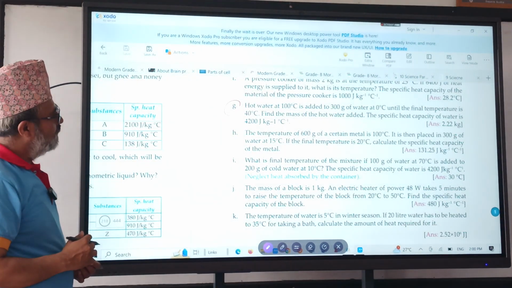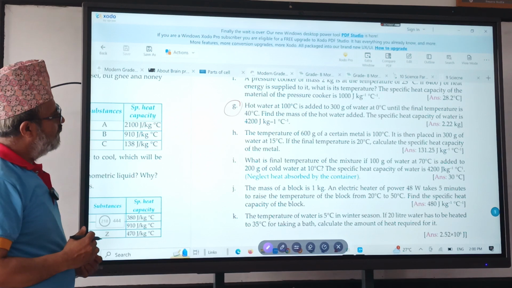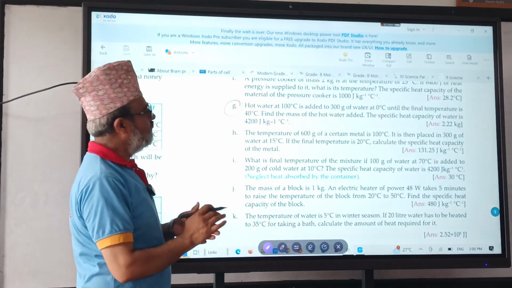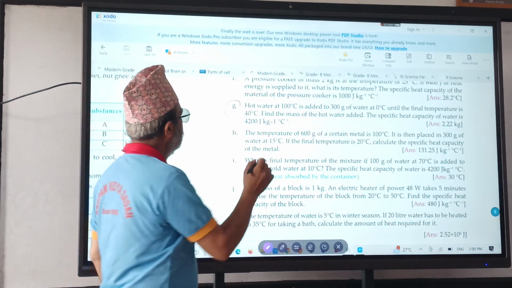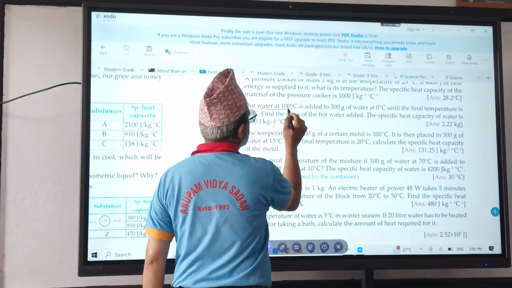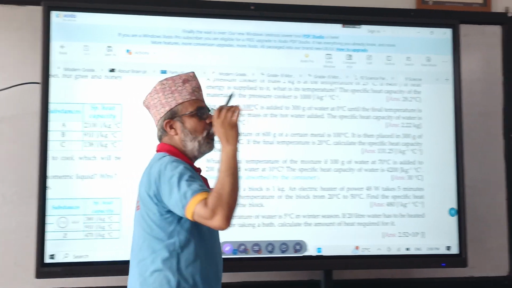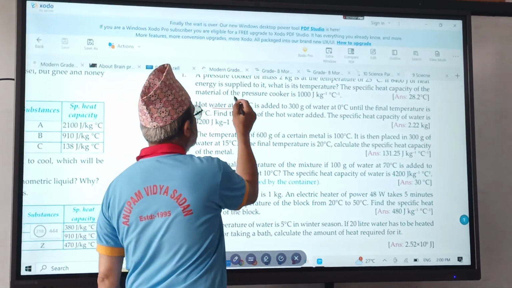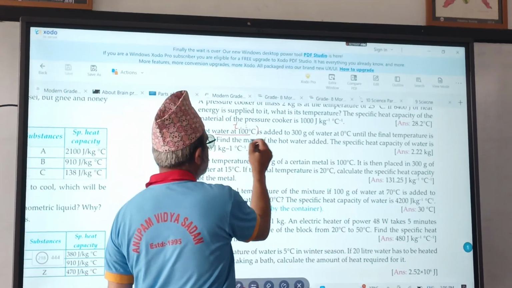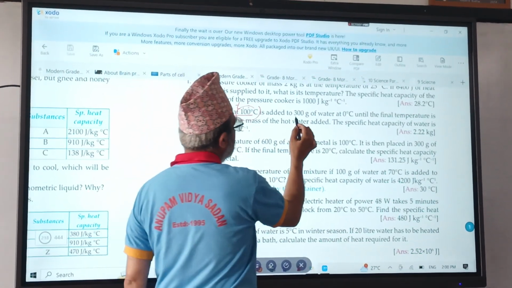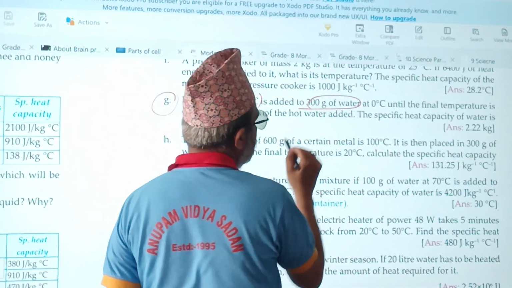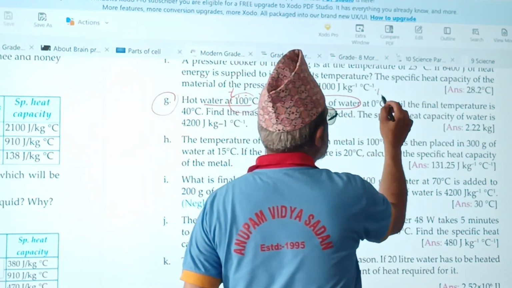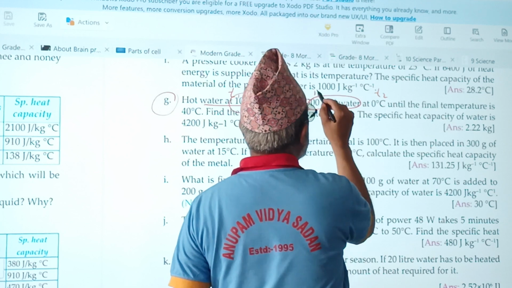Find the mass of the hot water. The specific heat capacity of water is 4200 joule per kg per degree centigrade. Here, hot water is at 100 degrees centigrade. Whenever a hot body comes, the temperature is T1. So T1 is 100 degrees centigrade. There are 300 gram of water at 0 degree centigrade, which means T2 is 0 degree centigrade.